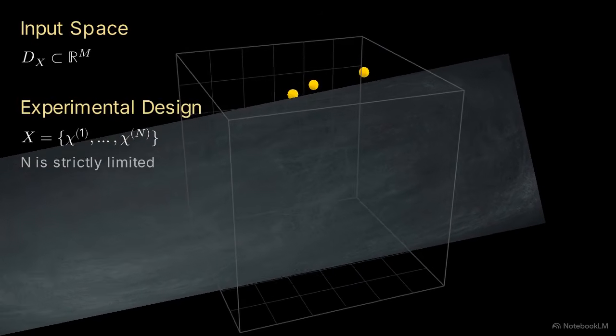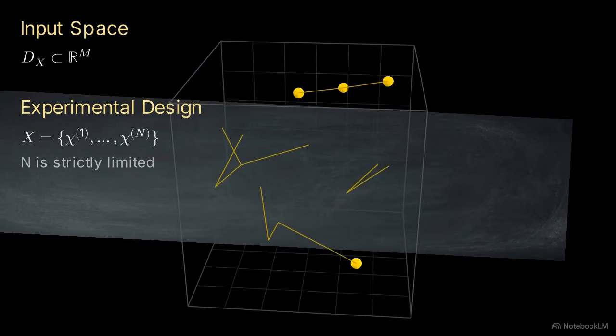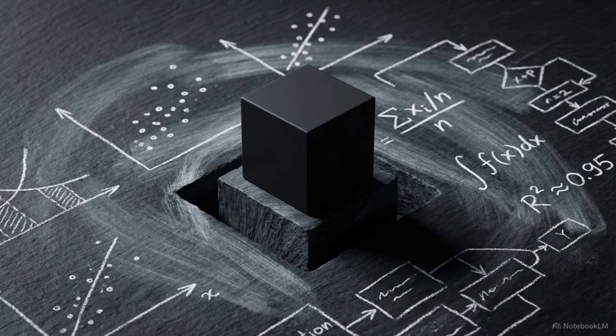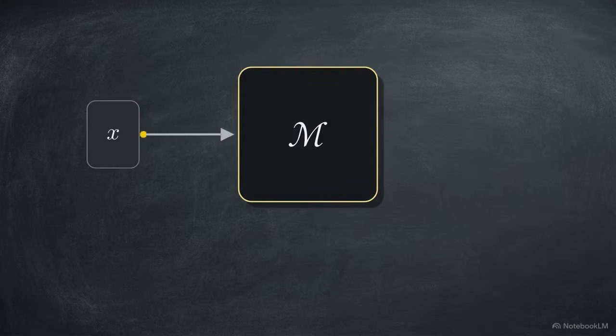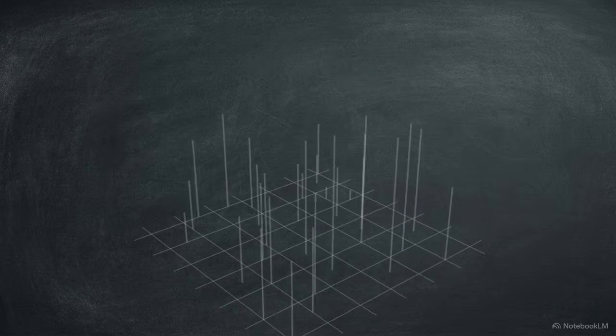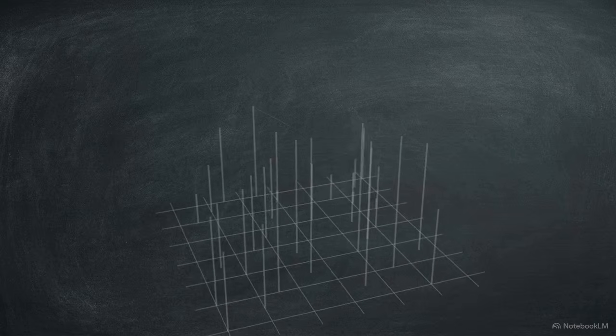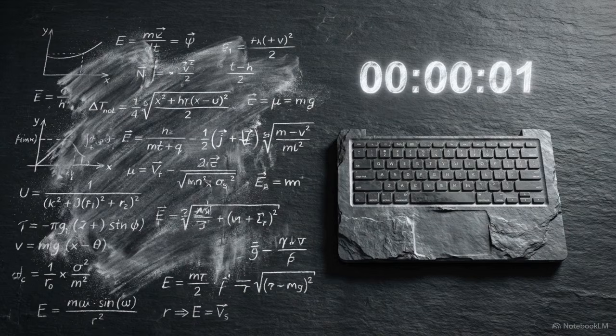This generates a severely restricted experimental design, yielding a sparse scatter of known data points within the input space. To move past this limit, researchers use non-intrusive metamodeling. The exact model is treated entirely as a black box. The inner workings are ignored, and only the input vectors and their resulting outputs are collected. The goal is to construct an easy-to-evaluate surrogate model that predicts the system's responses across the entire unbroken input space, using only that sparse array of initial sample points. Replacing the rigorous physics simulation with a fast statistical approximation is the only way to process high-dimensional uncertainty quantification within a realistic timeframe.